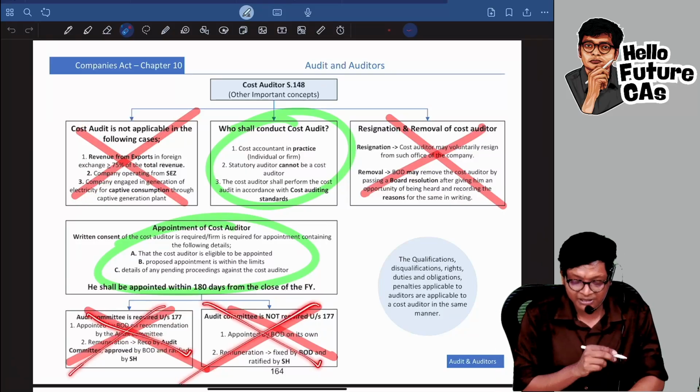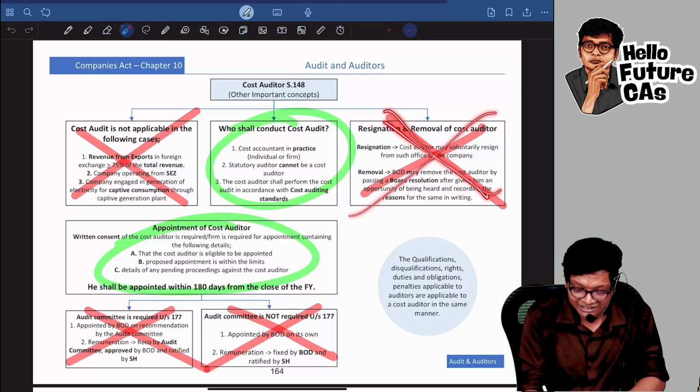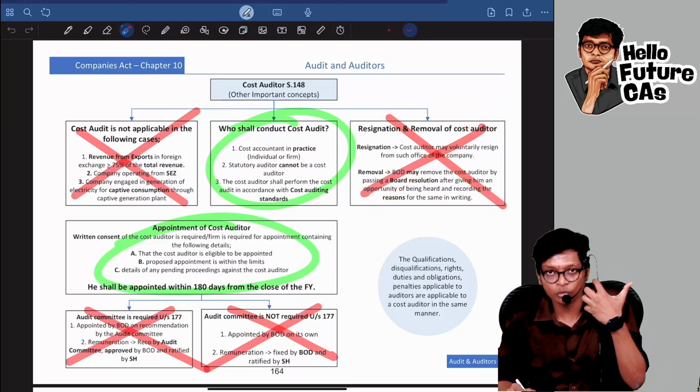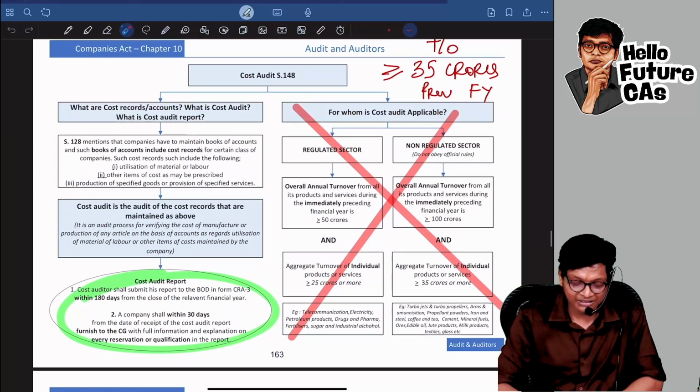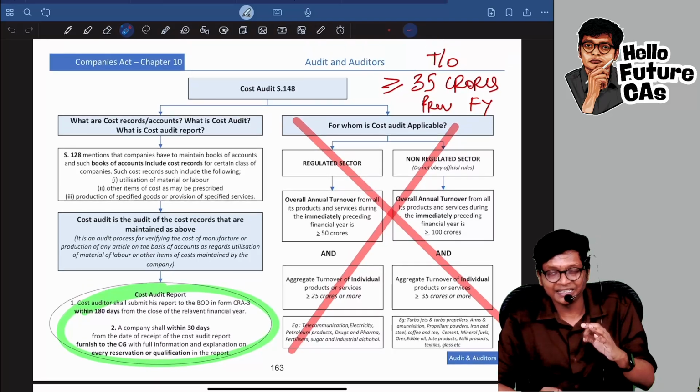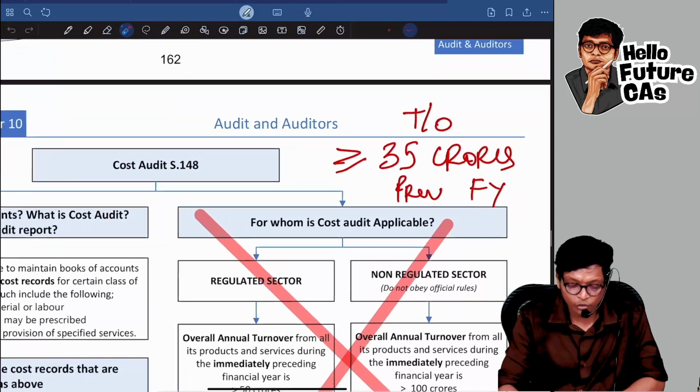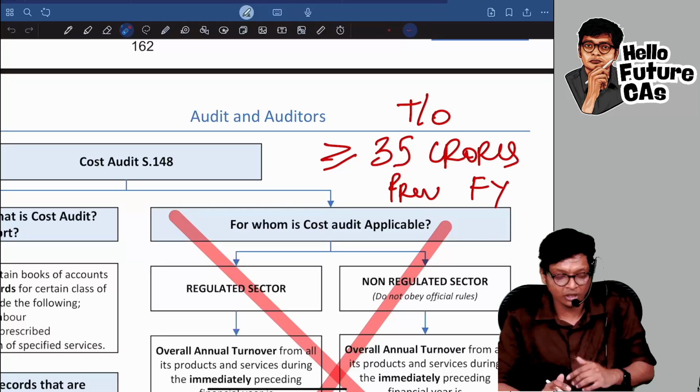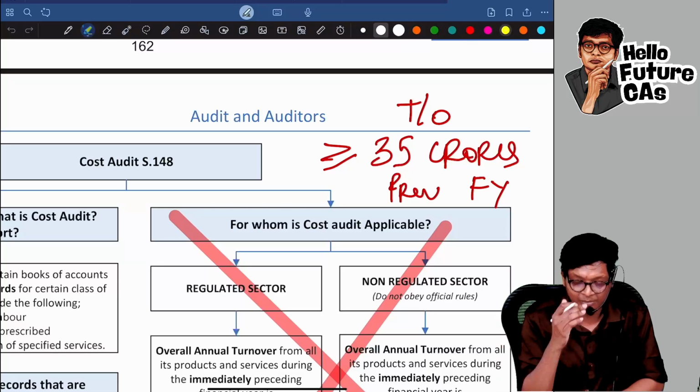Audit committee provisions in cost auditor. Then resignation and removal of cost auditor. Remove all of this, guys. Then whatever I've highlighted in green, give focus, and you have to newly add this if you are using our book. But if you're using some other book, let me summarize the provision.